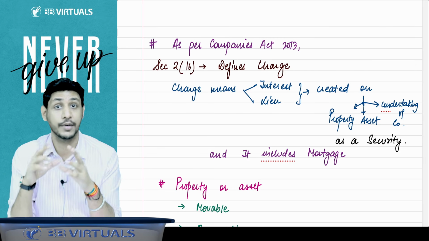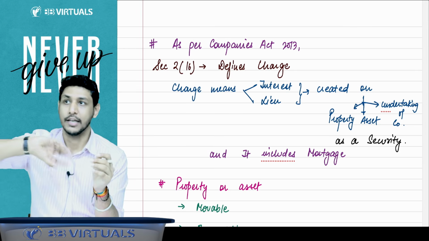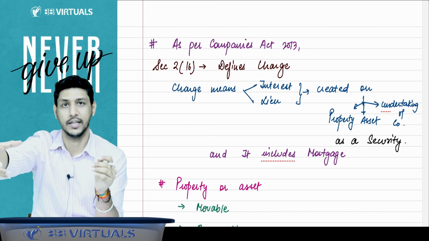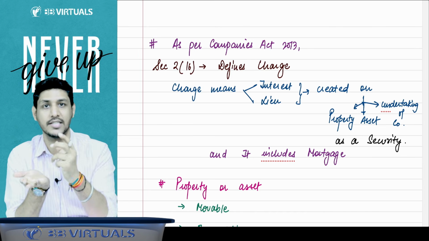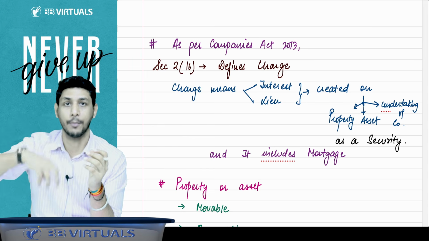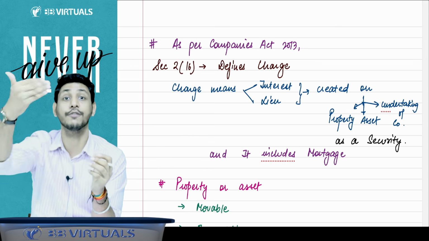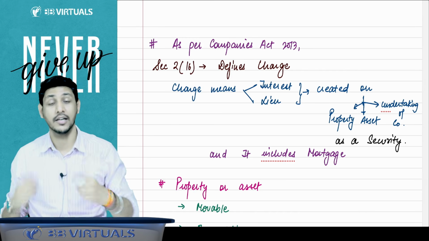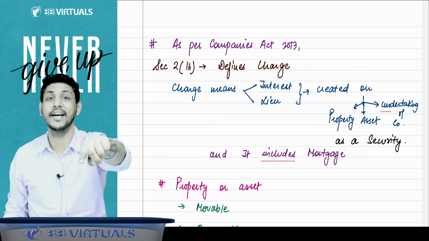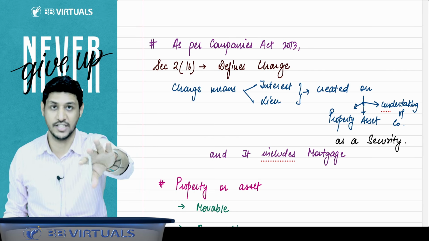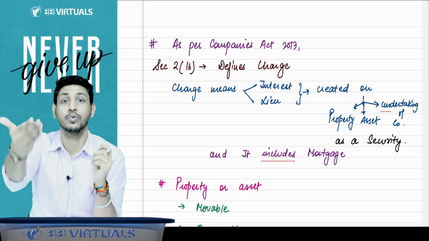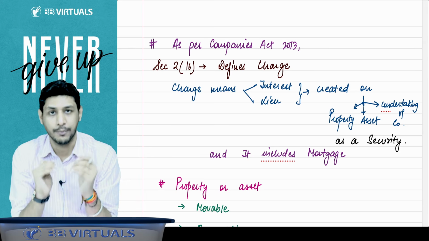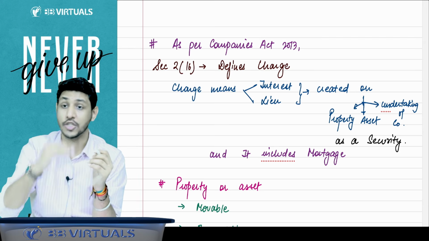Then sir, what is the difference between pledge and hypothecation? When you do a pledge, you are keeping security of a movable property, so the possession of that movable asset is transferred to the lender. You creating the pledge are the pledger, and the person in whose favor you create the pledge is called the pledgee. The asset will be transferred to the pledgee; possession will be given to the pledgee. That is called pledge. But in case of hypothecation, the charge is created, but the possession will not be given to the lender.